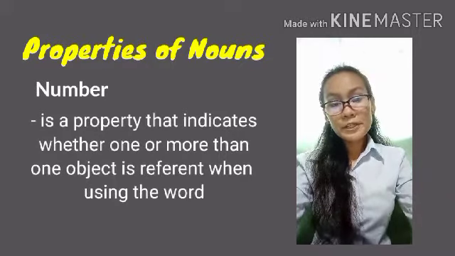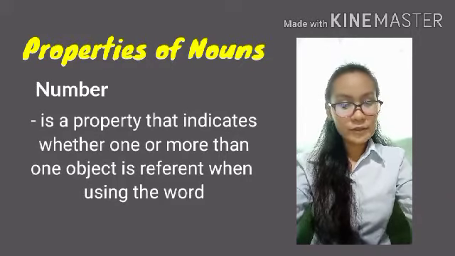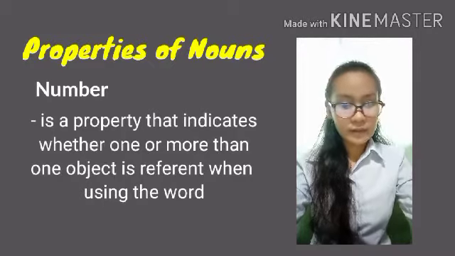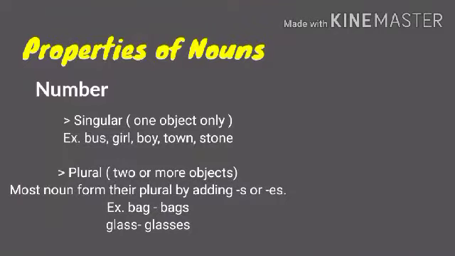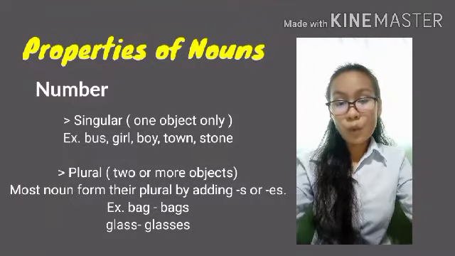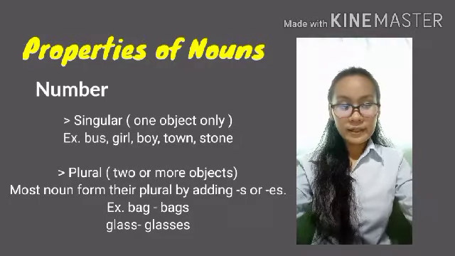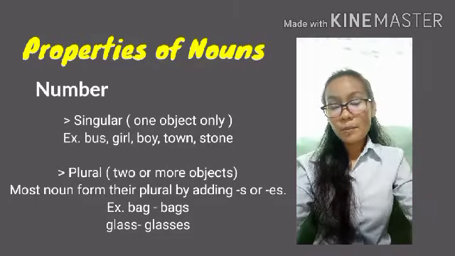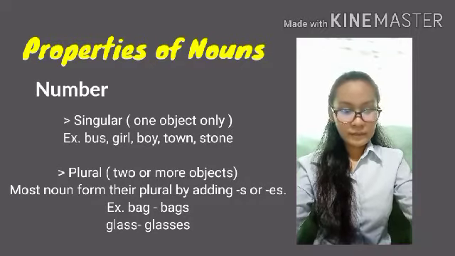Number. Number is a property that indicates whether one or more than one object is referred to when using the word. It could be singular or plural. Singular in number indicates one object only, whereas plural indicates two or more objects. Most nouns form their plural by adding s or es.